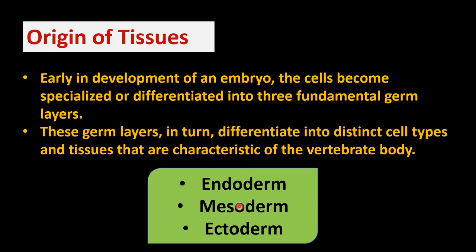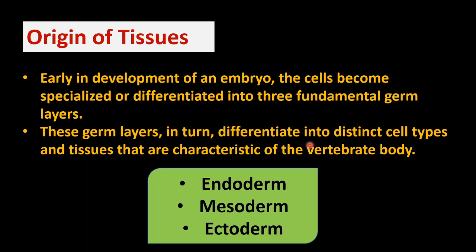So these germ layers, in turn, what do they do? These germ layers are actually responsible to differentiate into distinct cell types and tissues that are characteristics of the vertebrate body. We will see what system, ऐसा कौन सा बॉडी का हमारा पार्ट है जो एंडोडर्म से बनता है, कुछ पोर्शन है जो मेसोडर्म से बनता है, कुछ पोर्शन होता है जो हमारा एक्टोडर्म से बनता है. ठीक है. So for giving an example, as you can see, ectoderm means जो बाहर की तरफ है, right? So your skin, that is obviously on the outside of the body, you can see your skin is also formed through this ectoderm layer.